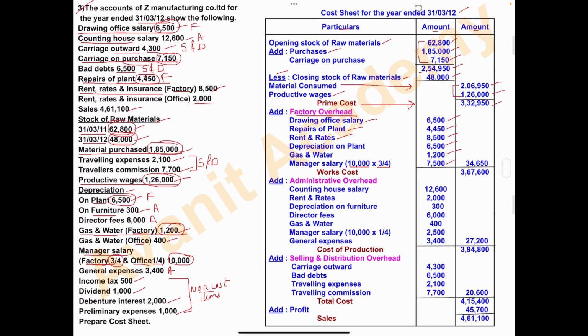So all the factory items are over. That is drawing office salary, repairs of plant, rent rates and insurance, depreciation on plant, gas and water, and manager salary. Now add all these amounts.